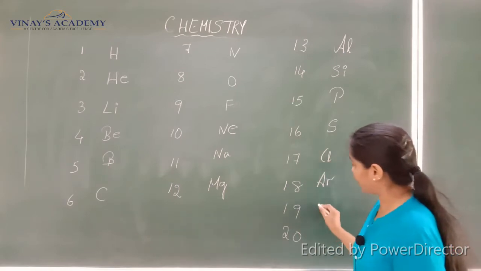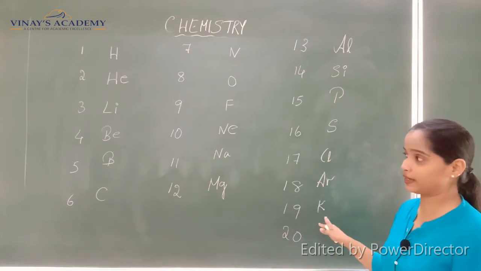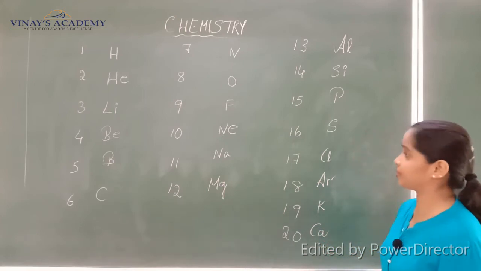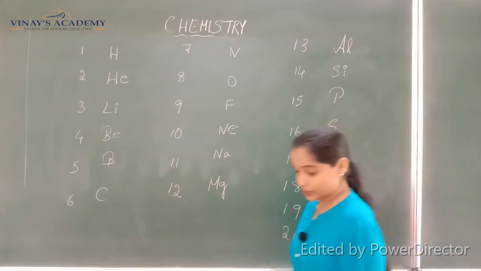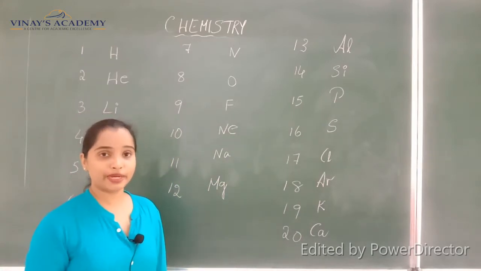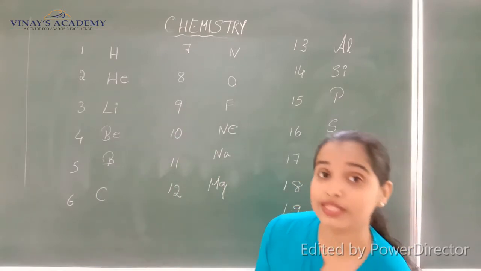Then we have potassium, that is K. Also we have this Latin name, kalium, you know that. And then it is calcium finally. So I have written all the 1 to 20 elements here. You must have the knowledge of all these 20 elements.